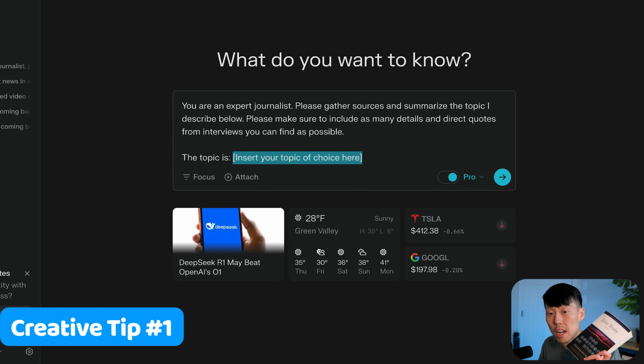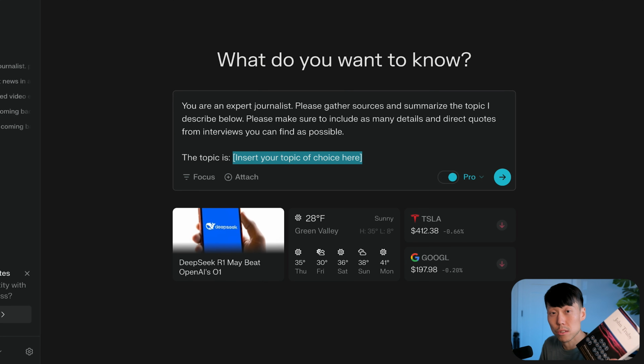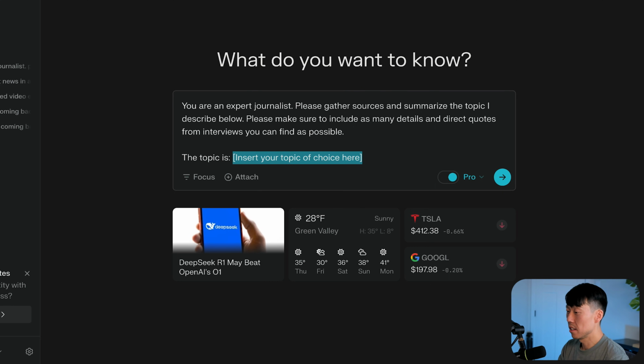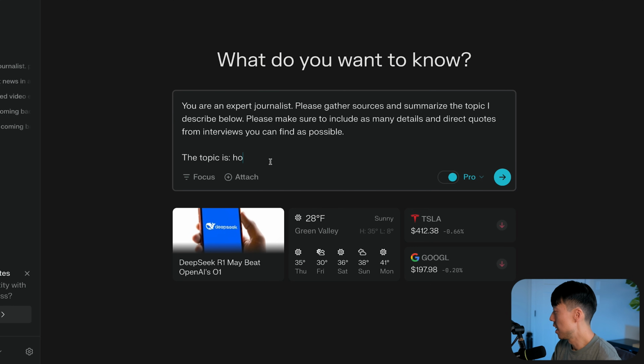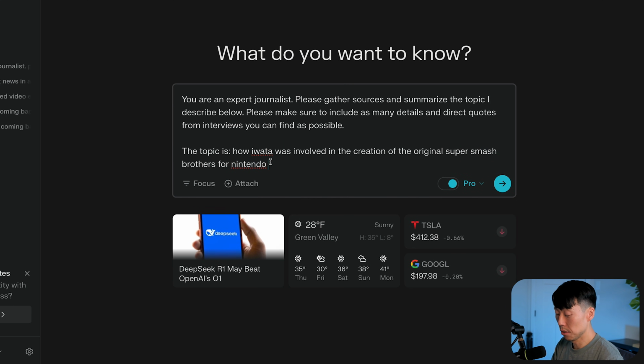One of my favorite things that I read from John Truby's Anatomy of Story is that when you want to write a story, write about something that you as an author want to learn about, right? And that kind of really stuck with me. So one topic that I really like to learn about, and I also find interesting, is how games have been made and the stories of how games were developed. So the topic I want to choose is how Iwata was involved in the creation of the original Super Smash Brothers for Nintendo 64. And to ask my question, I hit enter.